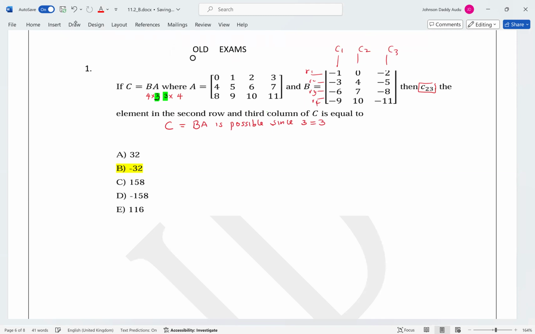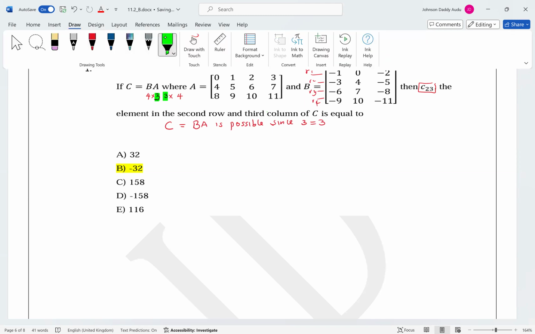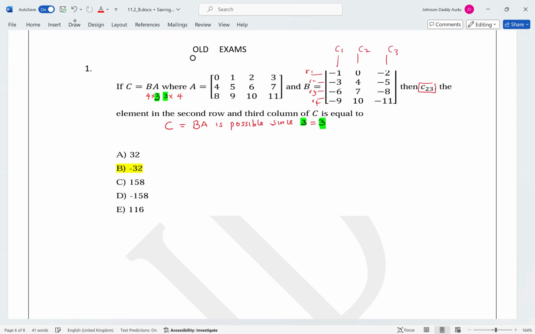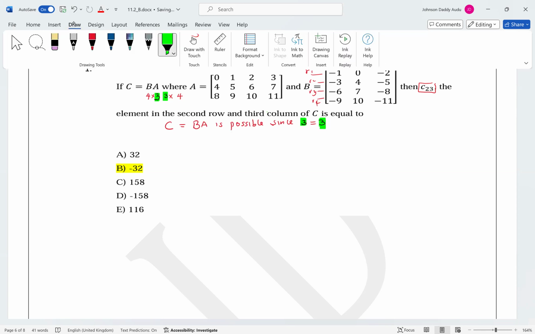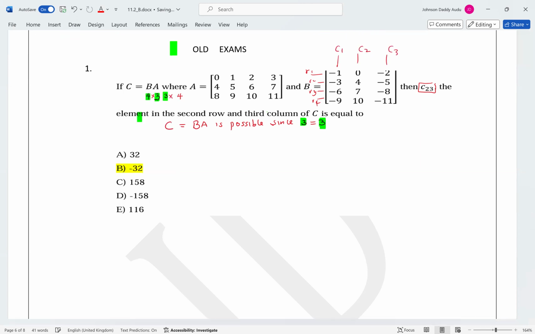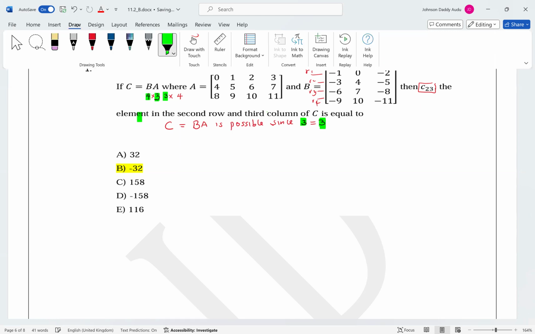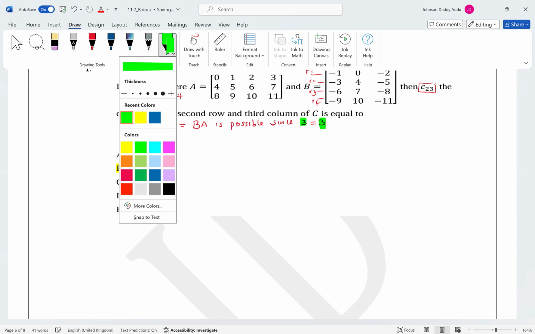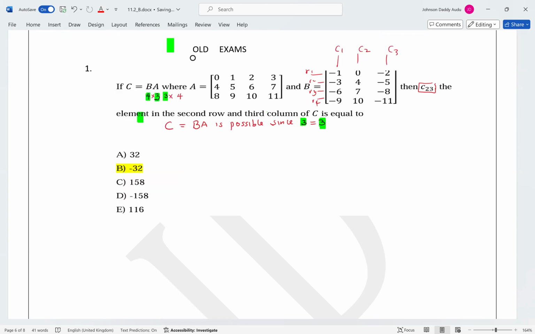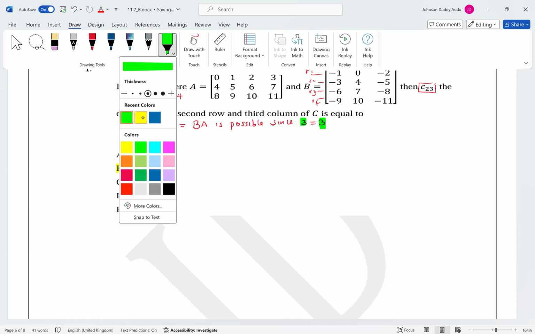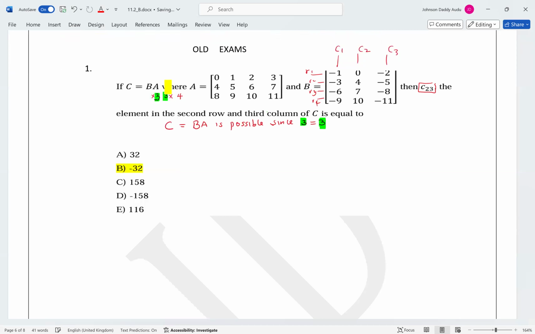The dimension of C is going to be 4 by 4.